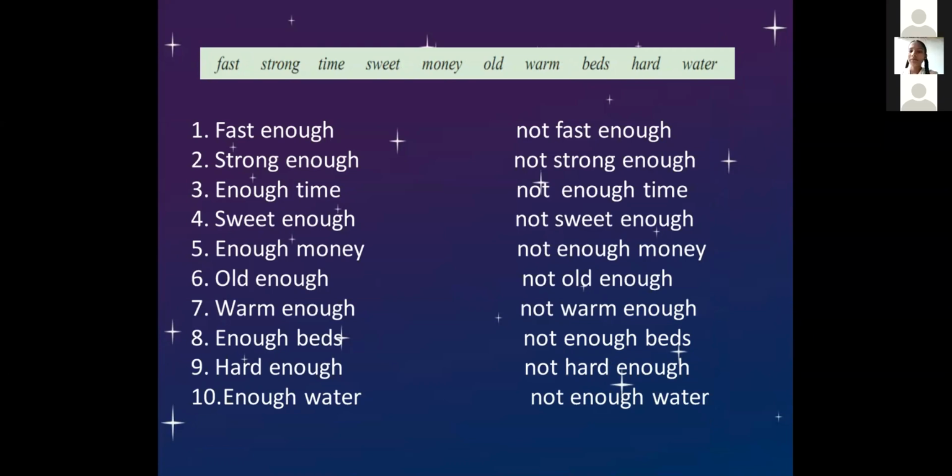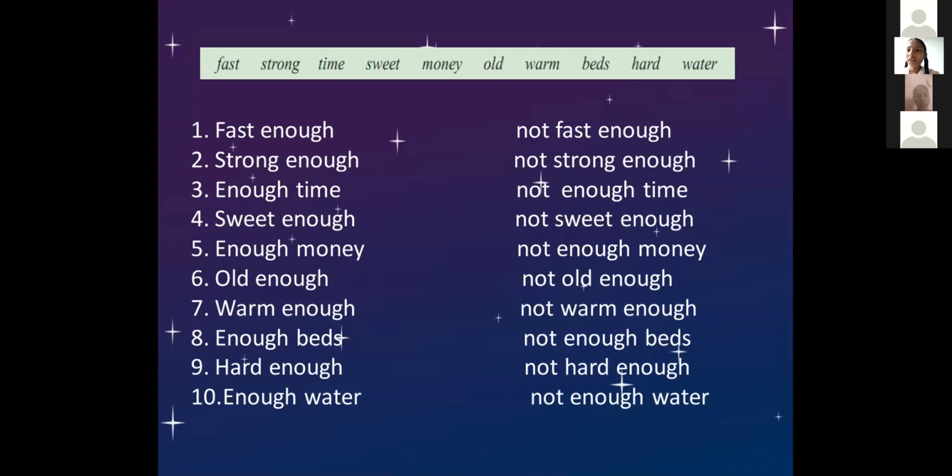If you want to add enough, you will write fast enough or not fast enough. Is it right or wrong? Yes. Strong enough, not strong enough. Enough time, not enough time. Next, sweet. Sweet enough, not sweet enough.